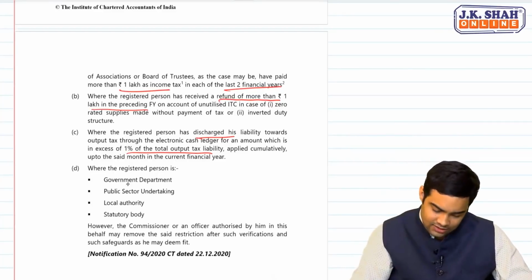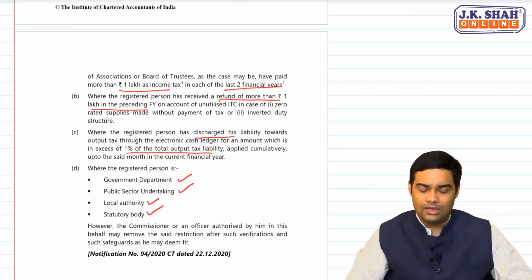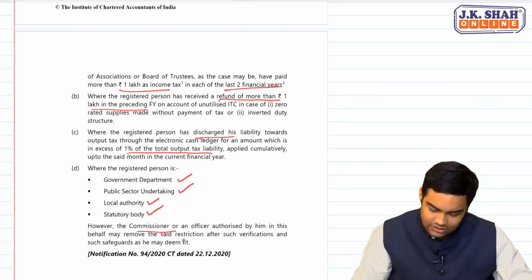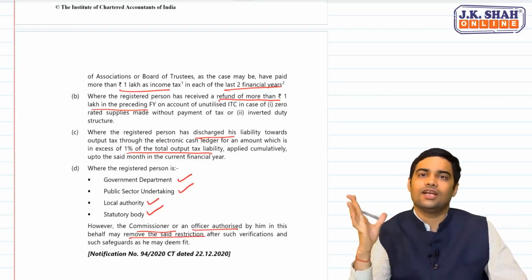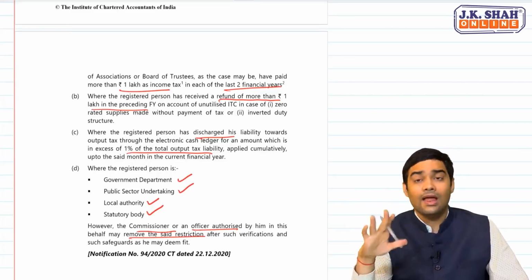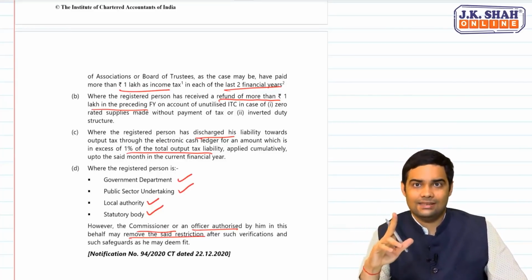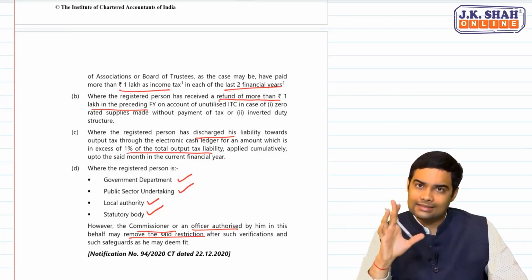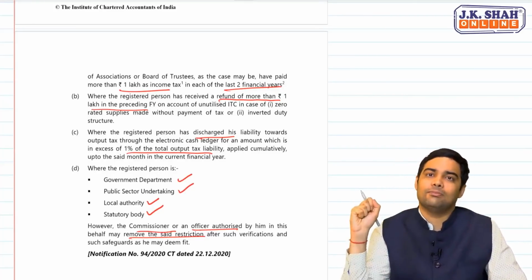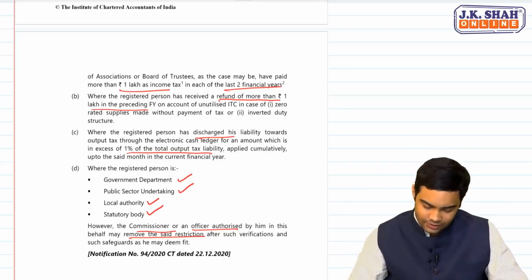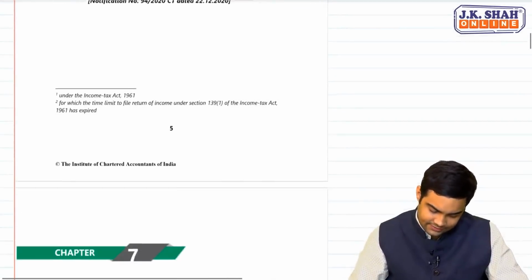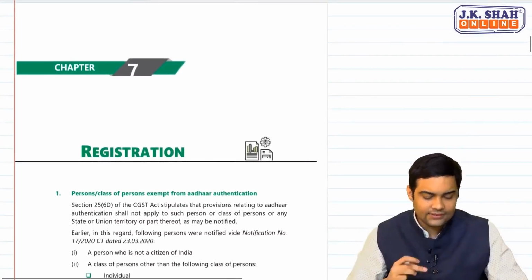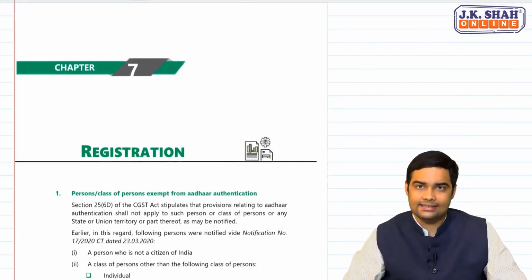And last one, government department, public sector undertaking, local authority, statutory body. Plus, there is one power: the commissioner or officer authorized may remove the restrictions after verifying whether he is a genuine assessee. Understand the purpose, fake ITC. So these persons were claiming fake ITC and never paying anything through output. That's the reason government wanted to trap them. Understood? Okay, great. So these were the 2 amendments in ITC chapter.